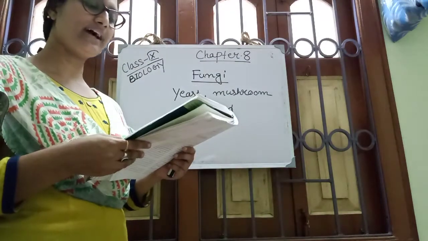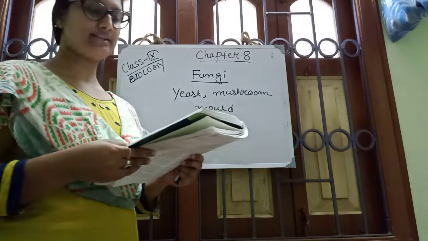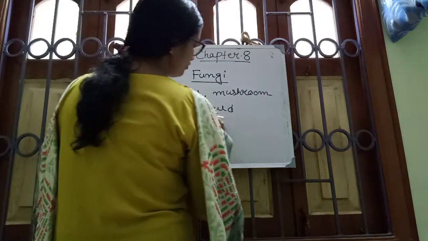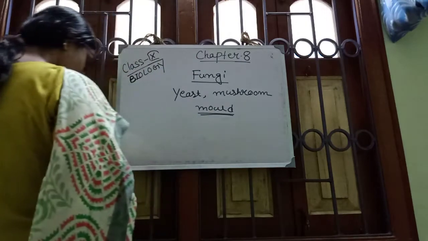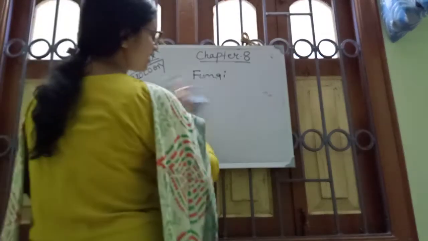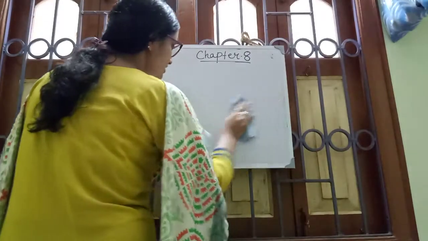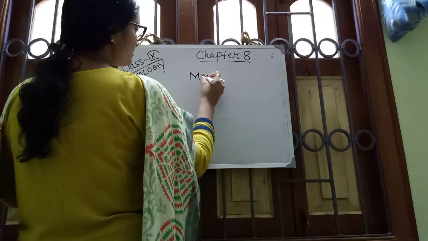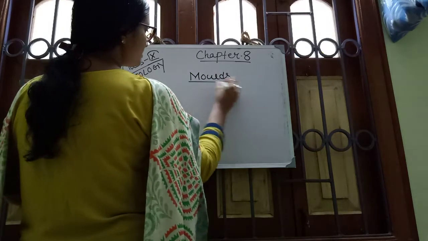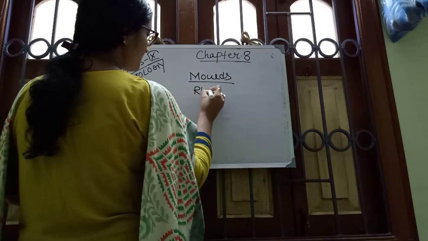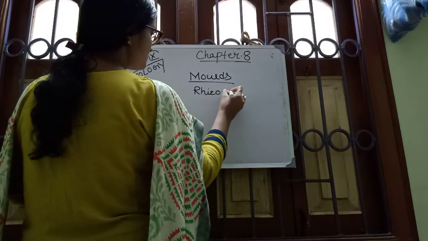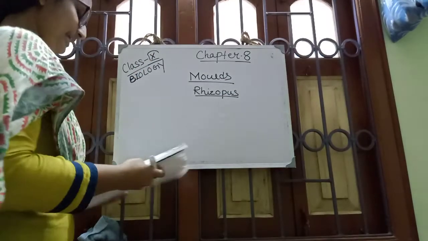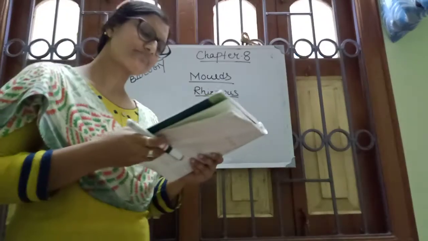And now the general study of molds. I have already told you molds are a common example. What are molds and what is the general structure of a mold? Molds are actually Rhizopus.